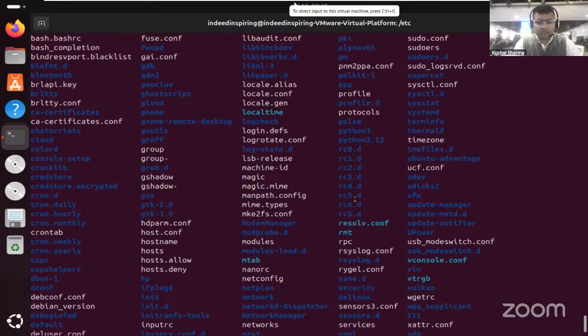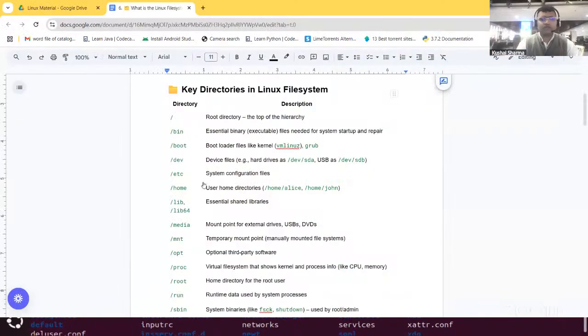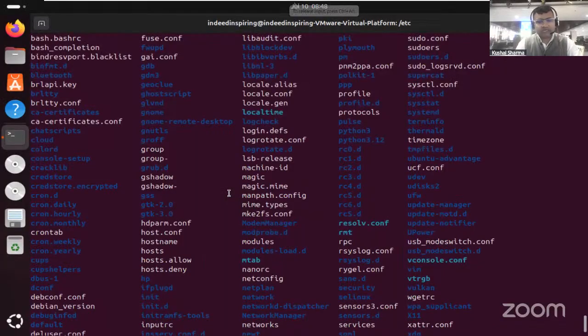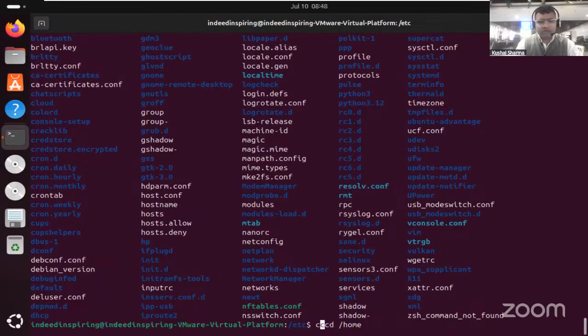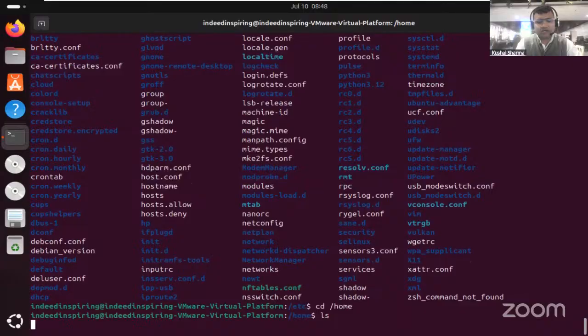It contains all the configuration files, which is slash etc. Then slash home is there. Now let's go to slash home. When we go to slash home, it will show us all the users, because it contains all the directories of the users which are available.